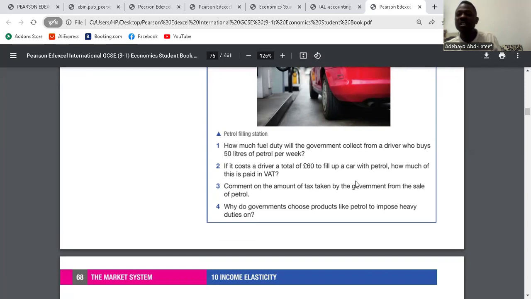Question 4. Why do governments choose products like petrol to impose heavy duties on? Because it has an inelastic demand. In as much as you have a car, you have to drive it. It is inelastic. Is it clear?